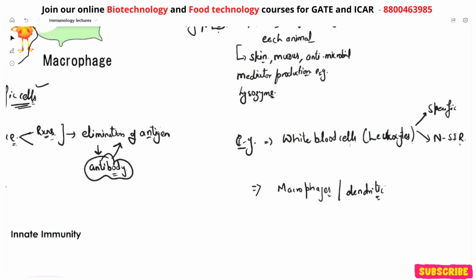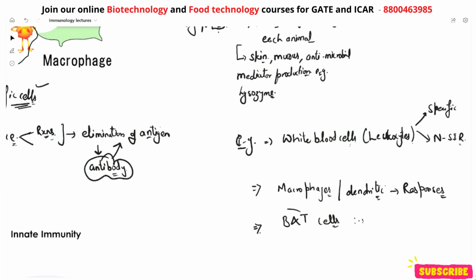And they provide the same physiological responses against the pathogen. Another example of the cells is B and T cells, right? So they actually get differentiated in response to various types of antigens.